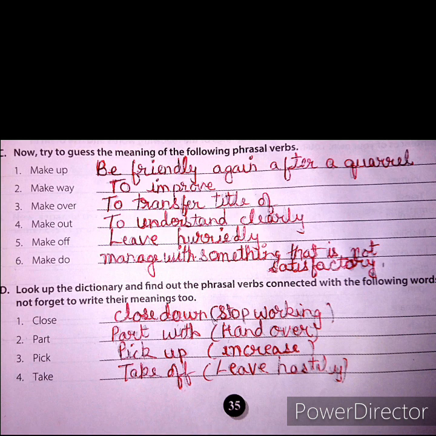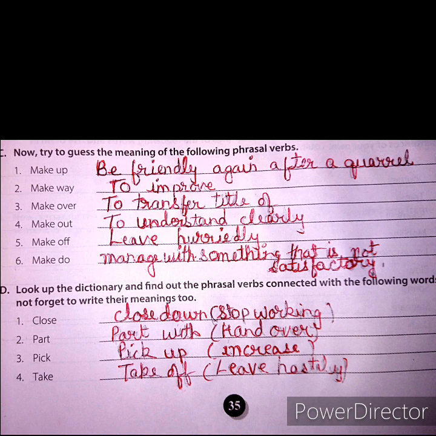Number 3, pick. We have added the preposition up with pick and the phrasal verb is pick up. Its meaning is increase. Sentence can be, the train began to pick up speed.